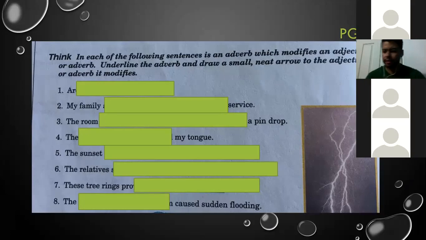So, what is the adjective here? I'm sorry, what is the adverb here? Almost. Almost. Mister. Excellent. Mister. Well done.